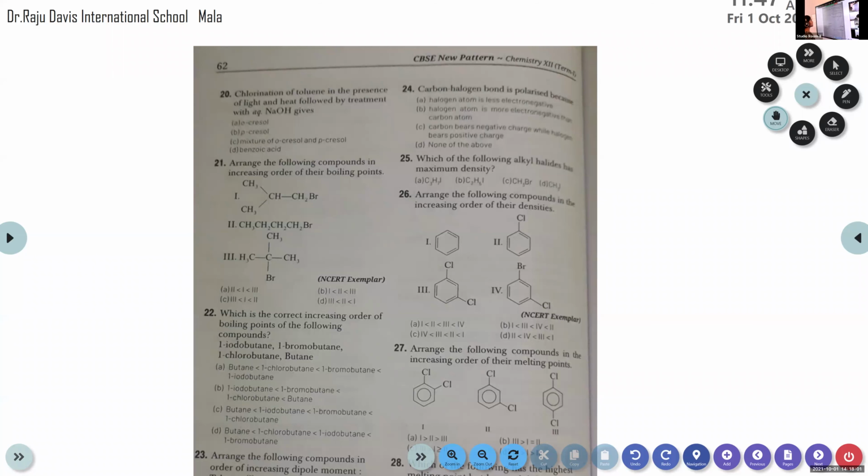Option C, mixture of orthocresol and paracresol. Option D, benzoic acid. Chlorination of toluene. What is toluene? What's the chemical formula of toluene? Benzene ring with CH3 group. That is toluene. Okay.